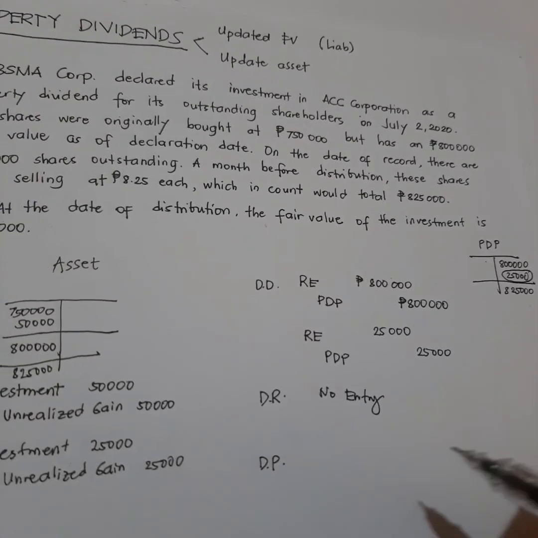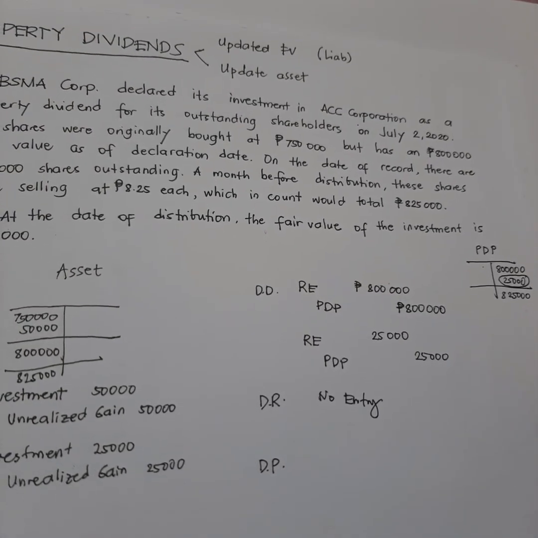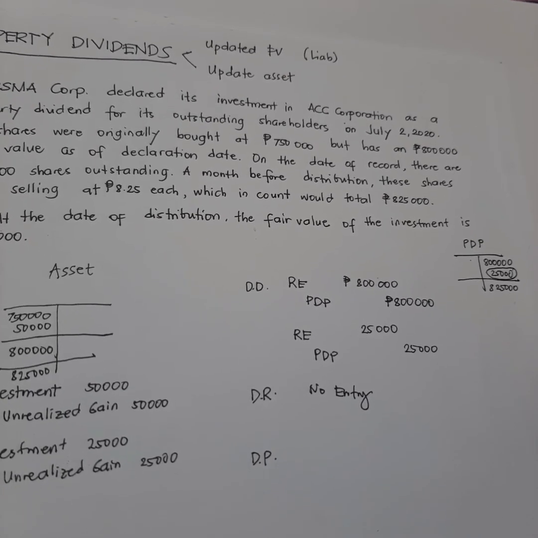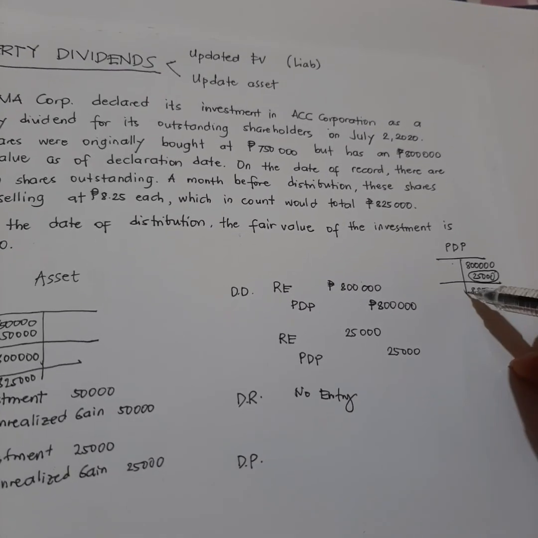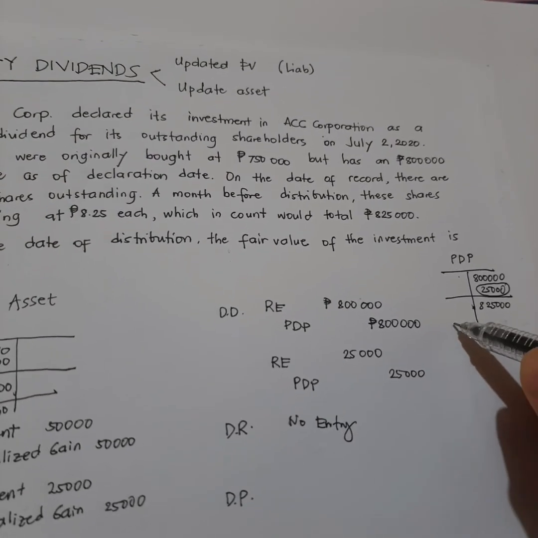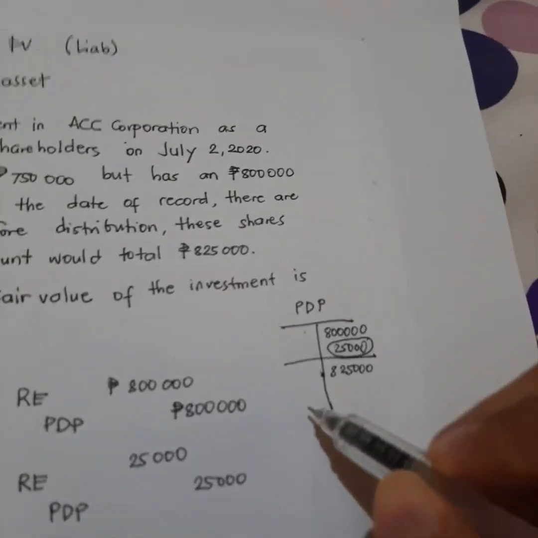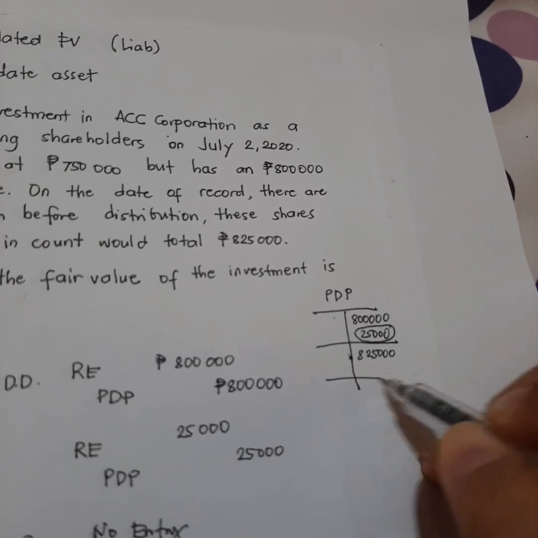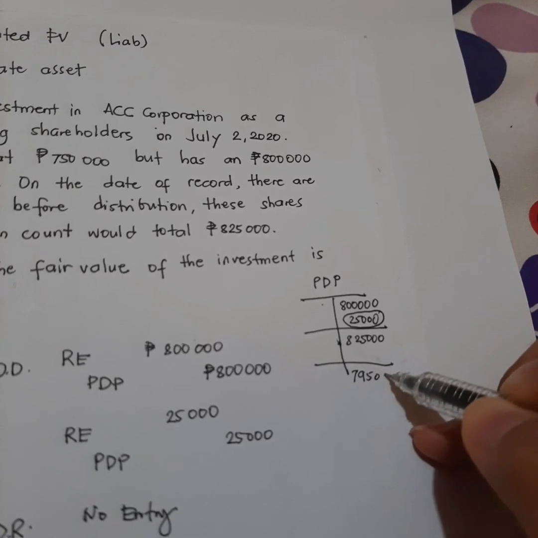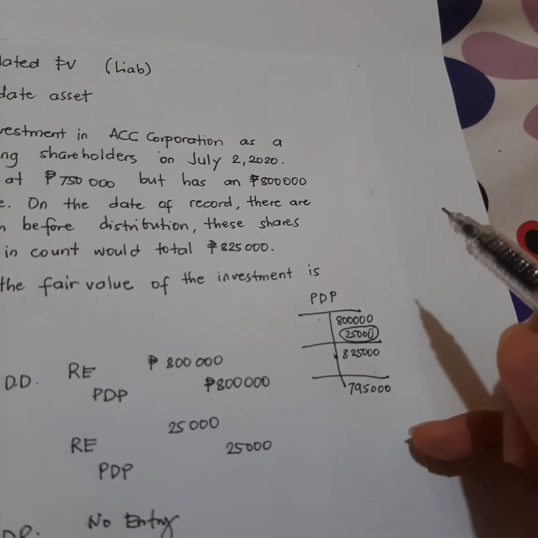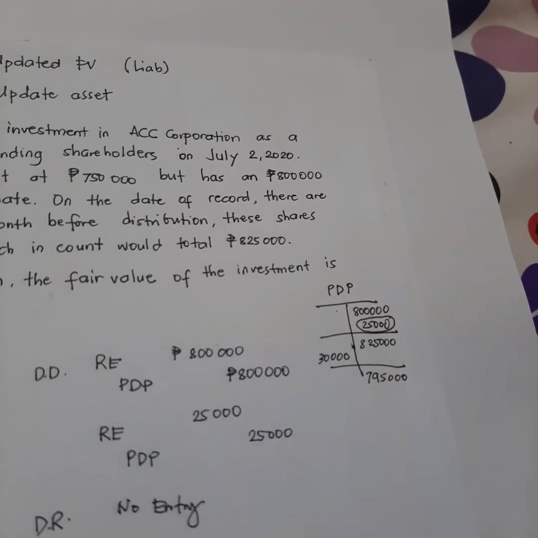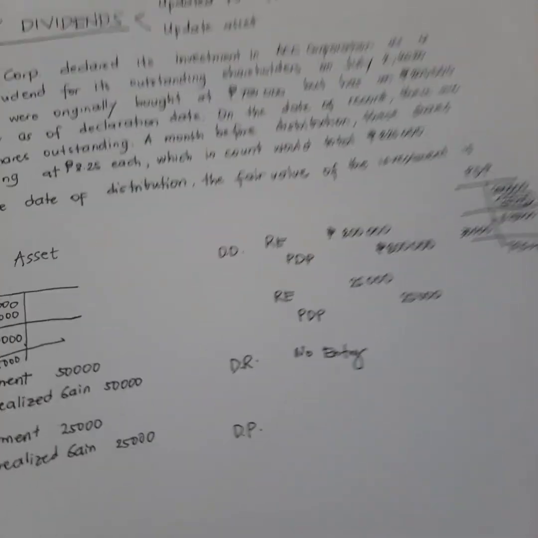Okay? So the property dividends payable is 825. It must be 795 only. So, pwede natin siyang i-adjust or pwede naman na natin pagsamasamahin na lang yung entry. Pero in this case, take natin yung step-by-step process. So, from 825, it is now 795,000, which means mababawasan yung utang natin ng 30,000 pesos.